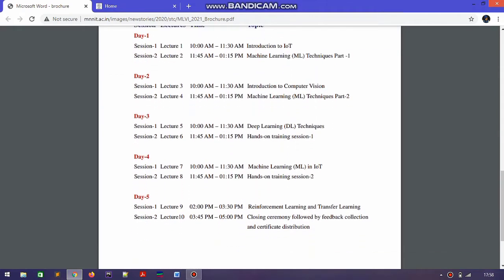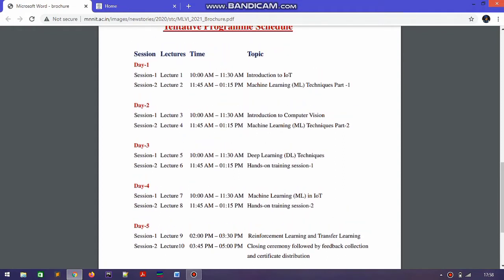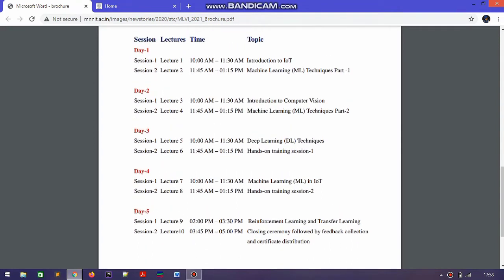So here is the full schedule. You can see it is a total 5 days program where each day is divided into 2 parts, section 1 and section 2. There are 2 lectures each day, starting from introduction to IoT, and after that computer vision, deep learning, machine learning, and at the last reinforcement learning. So these are the topics which will be covered in this.